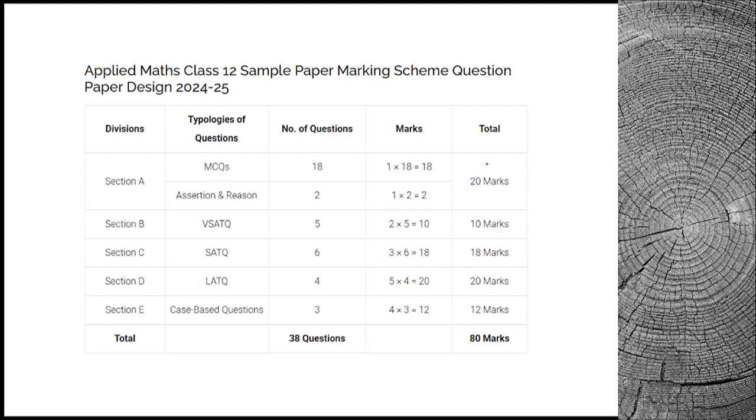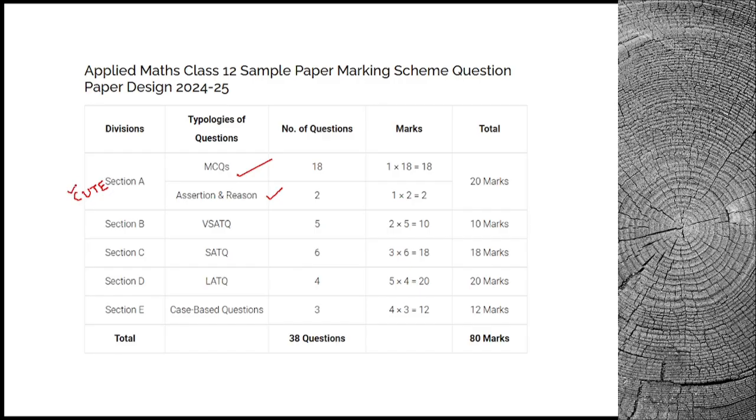So this is how the question pattern will be. First 20 marks for MCQs. Out of the 20 marks, 18 will be direct MCQs. The remaining 2 will be assertion and reasoning. If you want to score more marks on assertion and reasoning, follow the CUTE technique. Read both the statements of assertion and reasoning.